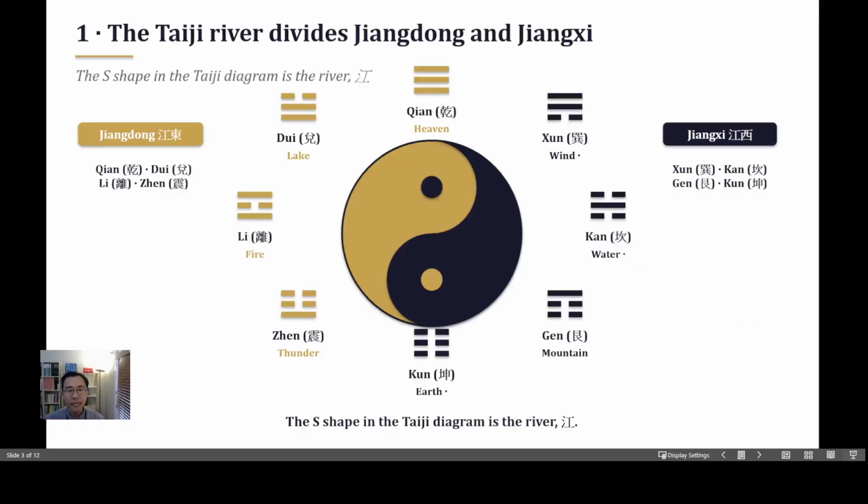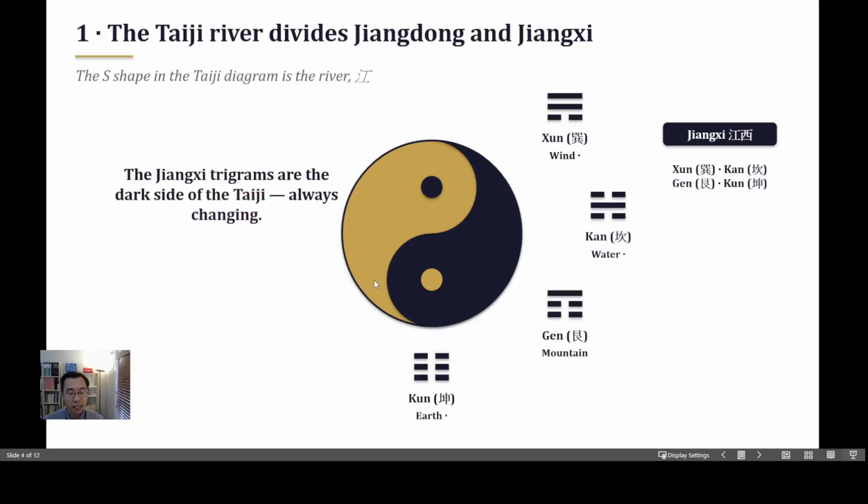The 8 trigrams indicate 8 directions. We can put 8 trigrams on the Taiji. Last time we introduced the bright side of the Taiji, Jiangdong trigrams. They are Qian, Dui, Li, Zhen. Today we focus on the dark side of the Taiji, that is Xun, Kan, Geng, Kun, and it's on the west side of the river. The river is the S line in the Taiji. Jiangxi trigrams are the dark side of Taiji because it generates from yin.